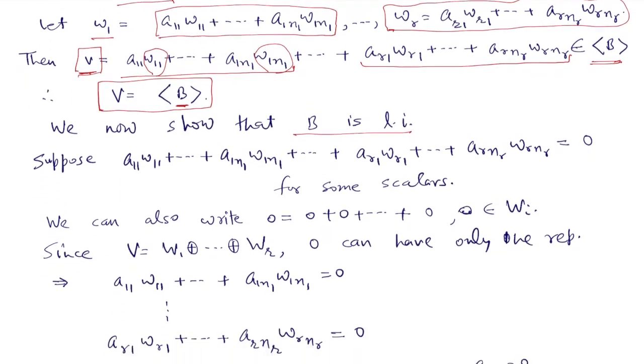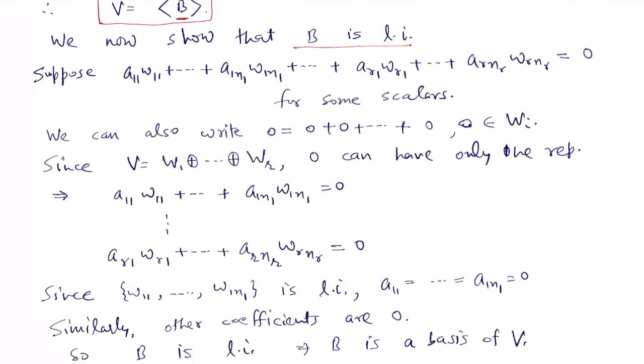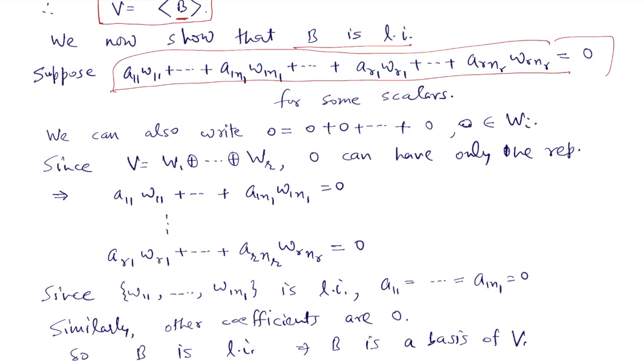So suppose some linear combination of the elements of B is 0. We need to show that all these scalars are 0. So we have written this combination equal to 0, but we can also write 0 as 0 + 0 + ... + 0, where each 0 is coming from Wi.